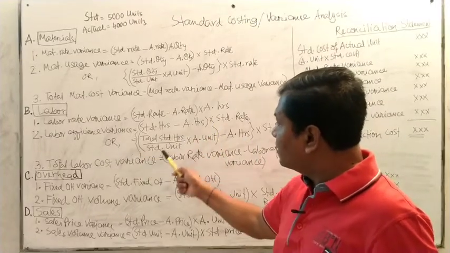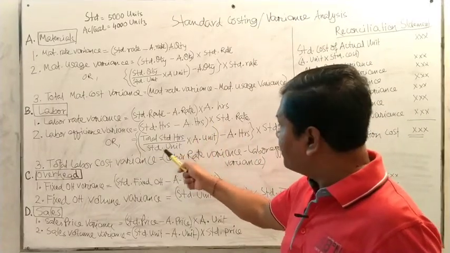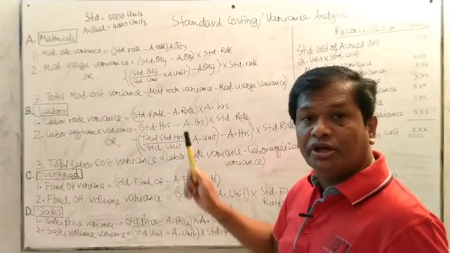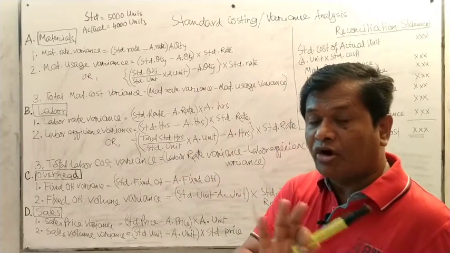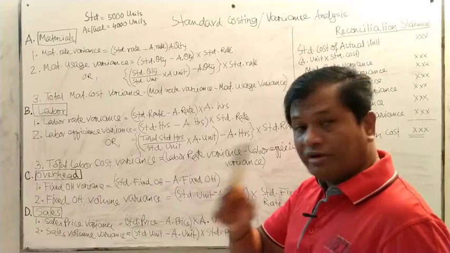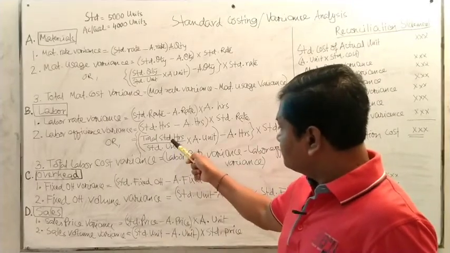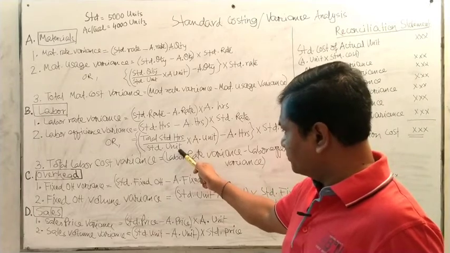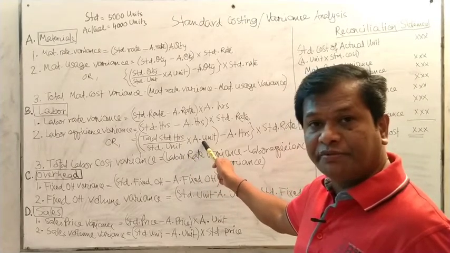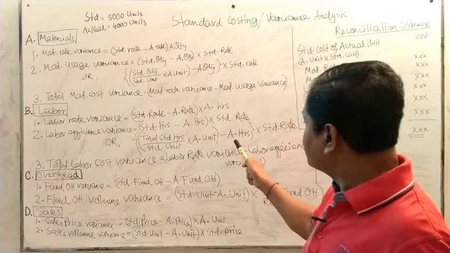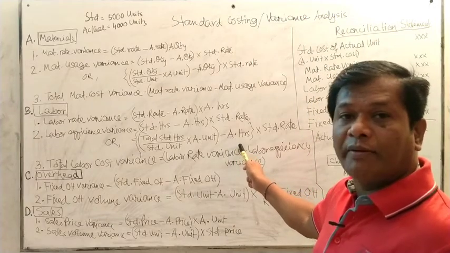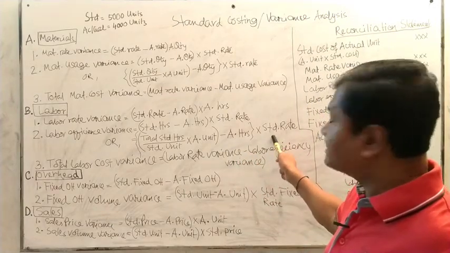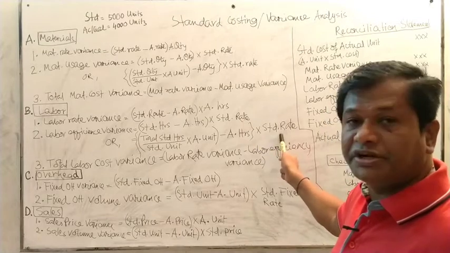Another formula is total standard hours divided by standard units. Units and standard quantity or hours are not the same thing. Remember that. Total standard hours divided by standard unit, multiplied by actual unit, minus actual labor hours, multiplied by standard rate.